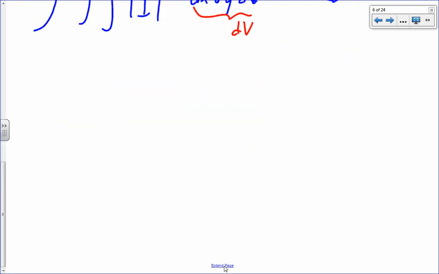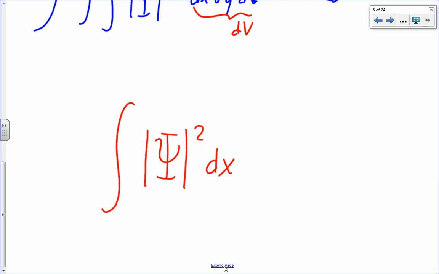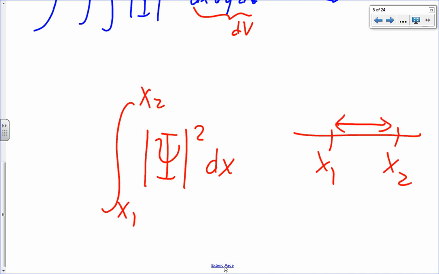Yeah. If you have a one-dimensional function, psi squared dx, and you integrate it from, let's say, x1 to x2, within that interval, that's a definite integral, so that's just going to come out to be a number. Oh, I didn't know you just used a basic example like that. I thought you put something in particular. No, that's just generic. x1 and x2 would just be a generic pair of locations. So the integral of psi squared dx from x1 to x2 would be the probability of finding it between x1 and x2.